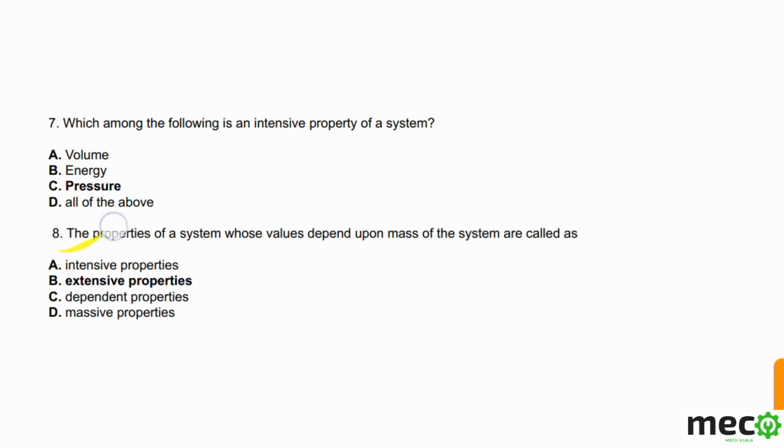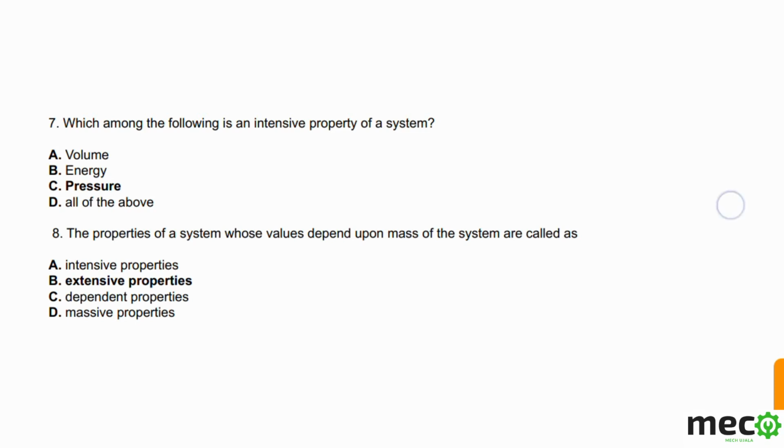And after that, question number 8: the properties of a system whose values depend upon the mass of the system are called as. So as I told you in the previous question, question number 7, intensive properties are those that do not depend on mass, but extensive properties are those that depend upon the mass of the system. So the correct answer for this question is option B. Extensive properties are those properties that depend on mass.